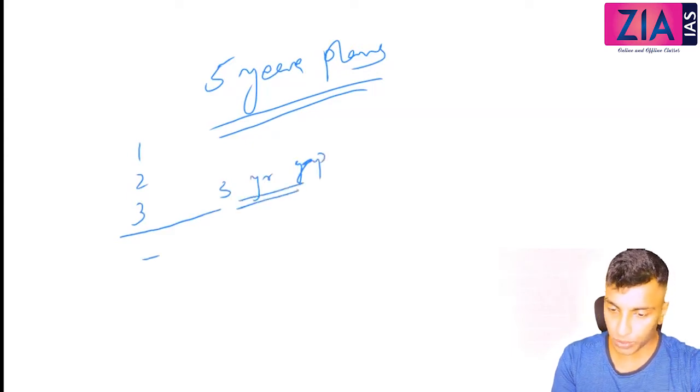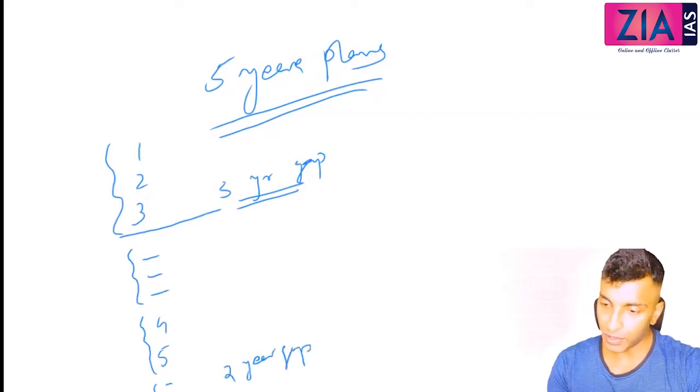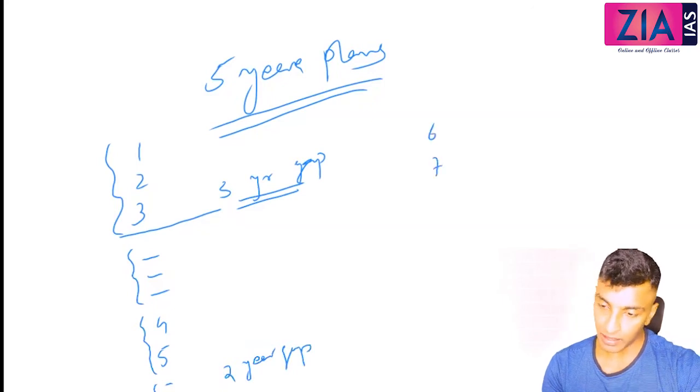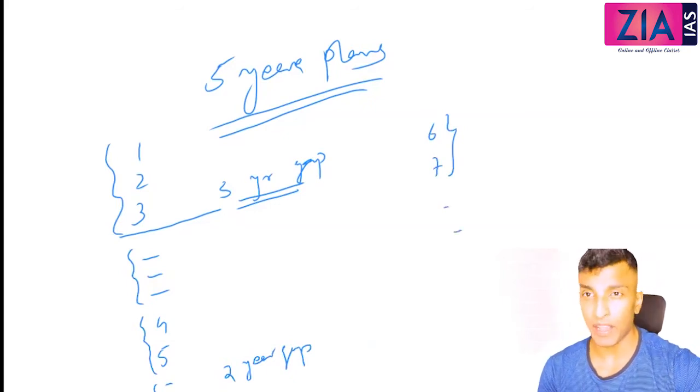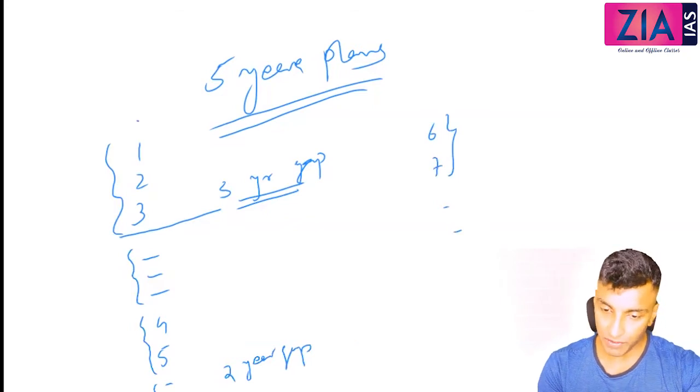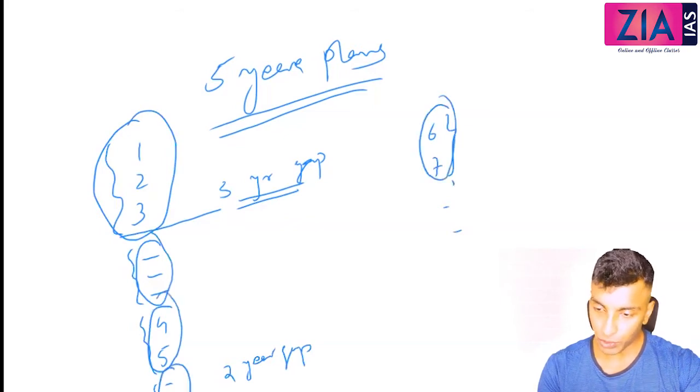Like 1, 2, 3. Then you have 4 and 5, 5-year plans. So 3 5-year plans, 3-year gap, then 2 5-year plans, 2-year gap. Then you have 6 and 7, and then again a 2-year gap. So what do you mean by this gap and what happened in this gap? Everything we will discuss.